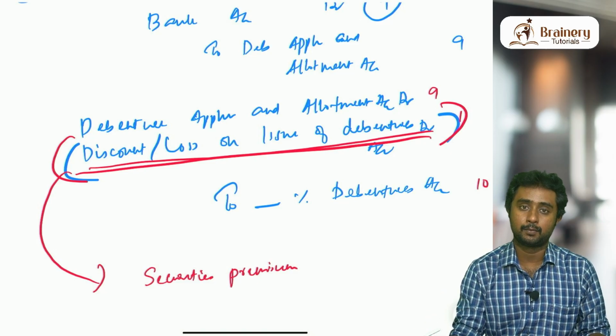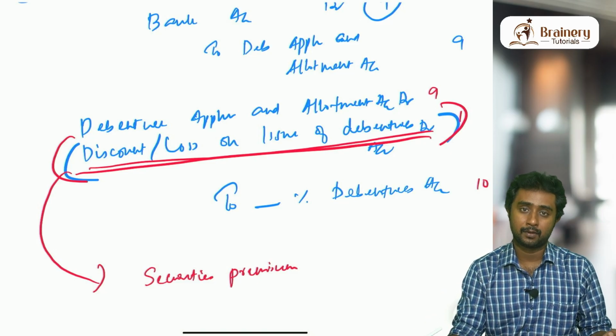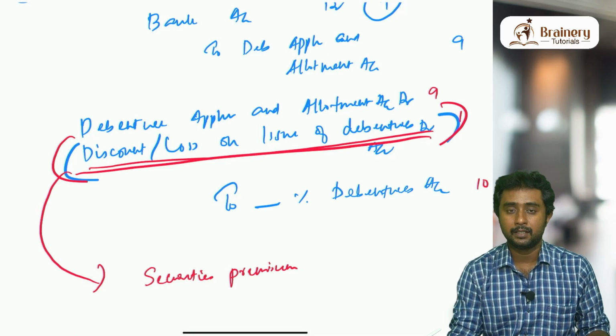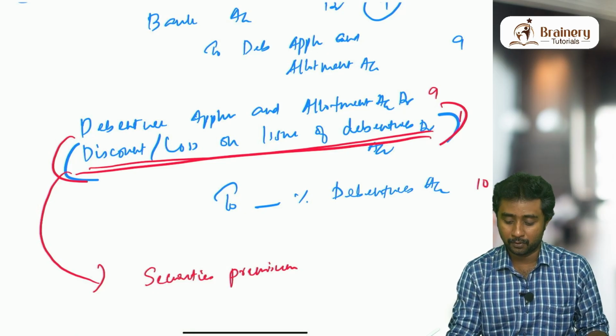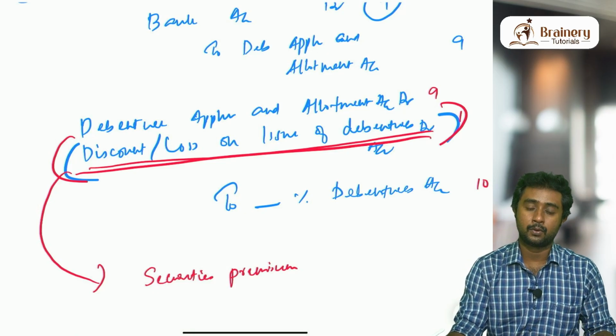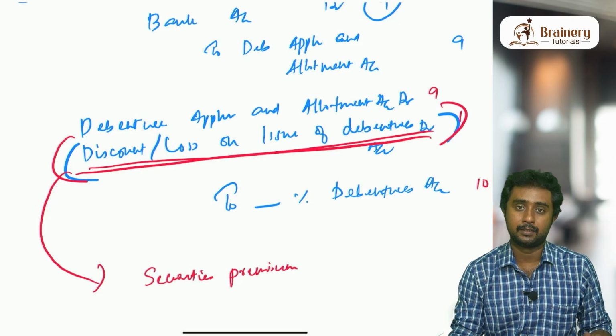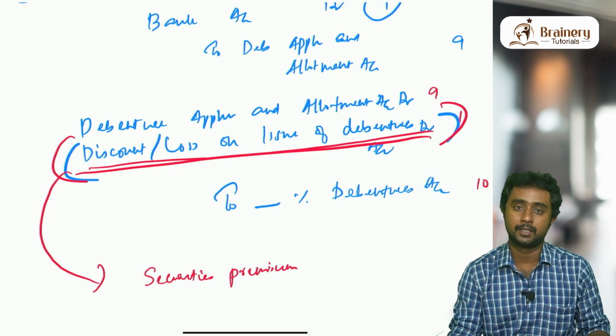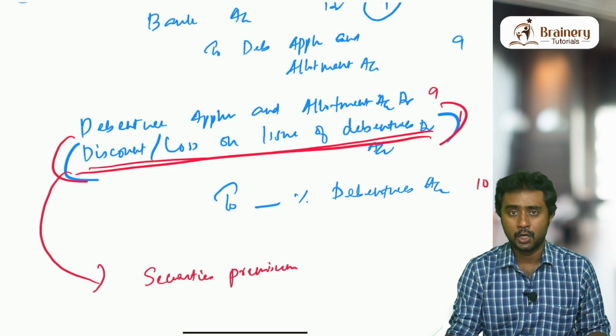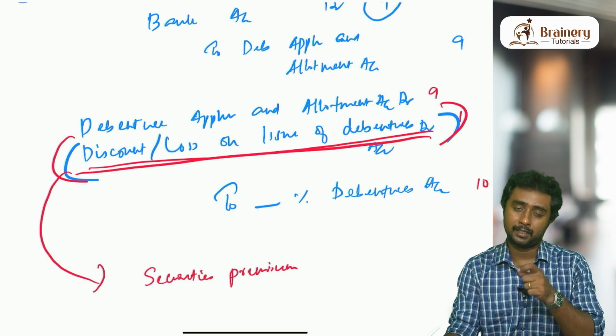Whatever we have collected as premium, where can they use that amount? Obviously one of the purposes of the securities premium reserve is to utilize it for writing off the loss on issue of debentures or discount on issue of debentures or any such securities. So this discount writing off part is also coming later.